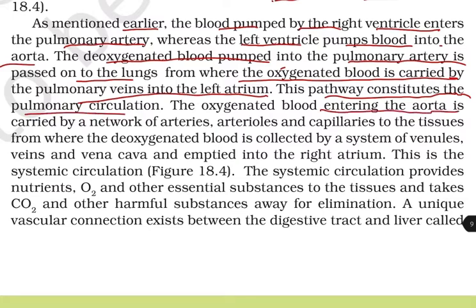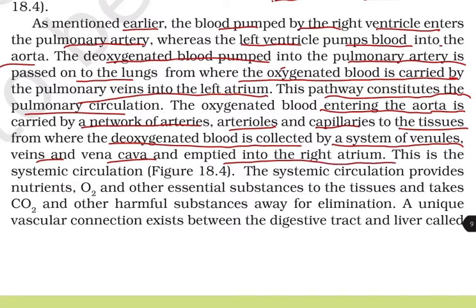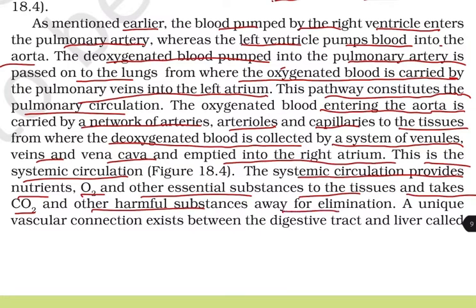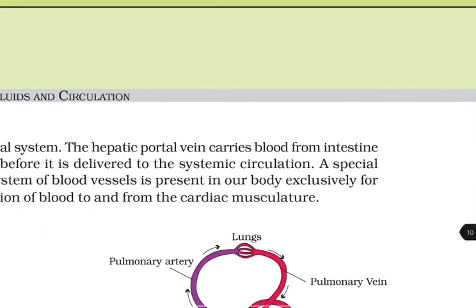The oxygenated blood entering the aorta is carried by a network of arteries, arterioles, and capillaries to the tissues, from where the deoxygenated blood is collected by a system of venules, veins, and vena cava and emptied into the right atrium. This is the systemic circulation. The systemic circulation provides nutrients, oxygen, and other essential substances to the tissues and takes CO2 and other harmful substances away for elimination. A unique vascular connection exists between the digestive tract and the liver, called